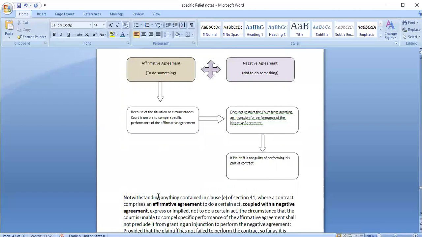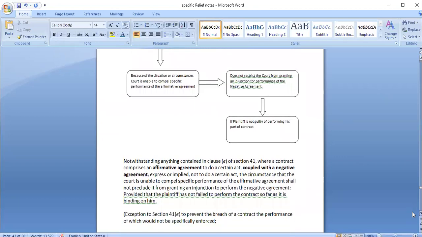But what the court can do is that you should not take benefit by putting someone else in loss, right? So if you are not singing in his party, then you should not take other contracts also, because this was a part of the agreement only. So if I cannot ask you to perform this positive part, I can still order you to perform this negative part, because the other party should not suffer because of you.